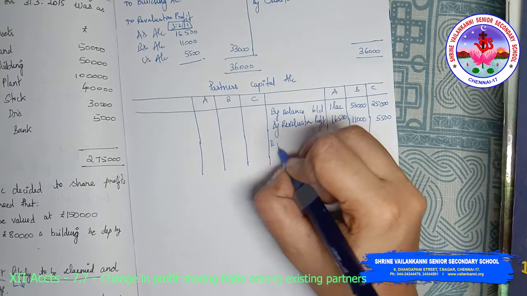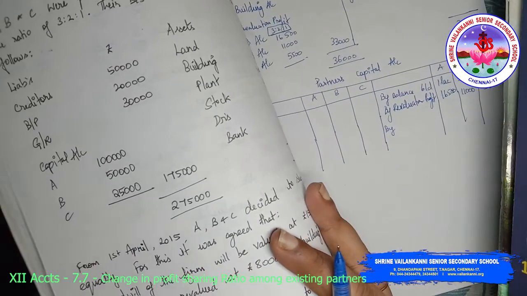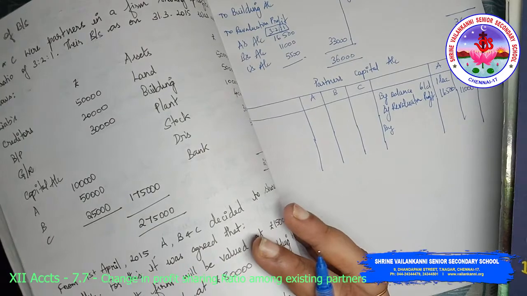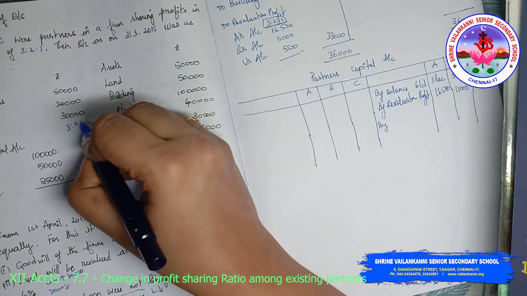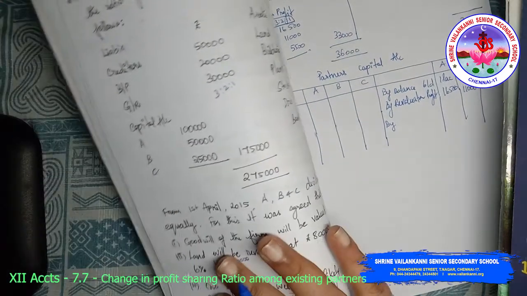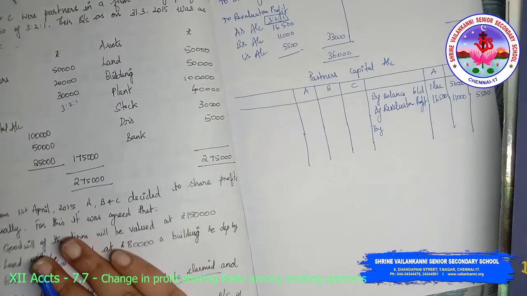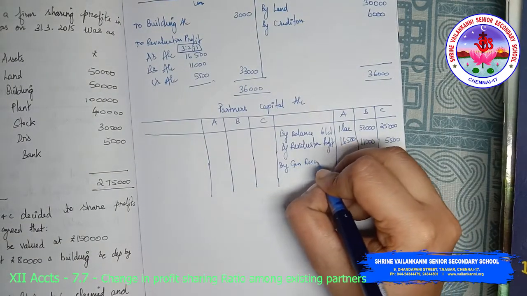Then you have general reserve. General reserve is like a gain. It would increase the capital value. So 30,000 in what ratio? In old ratio 3:2:1. So I'm just going to show here general reserve 30,000 in the old ratio 3:2:1.